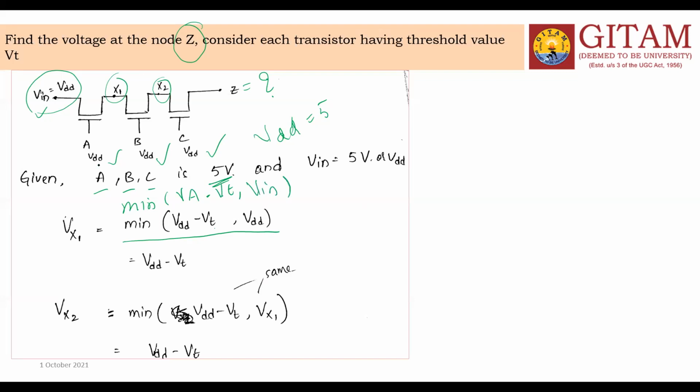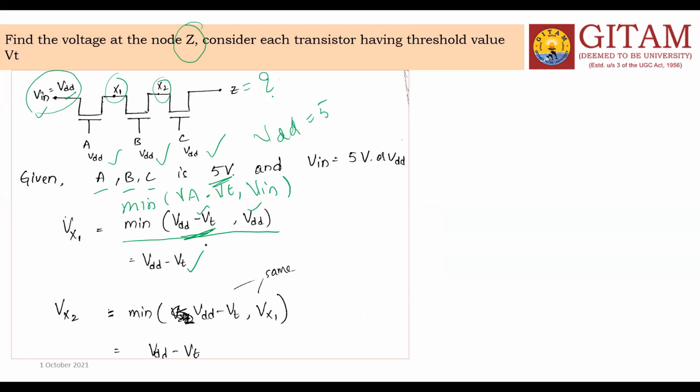What is the VA value? VDD minus VT, this is the first term. The second term is VIN, and the VIN value is also VDD. So the minimum value in these two terms is VDD minus VT, because VDD minus VT is less than VDD. So the value is lower by one threshold value.